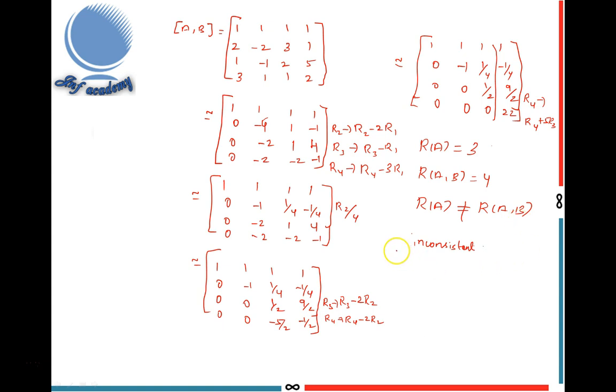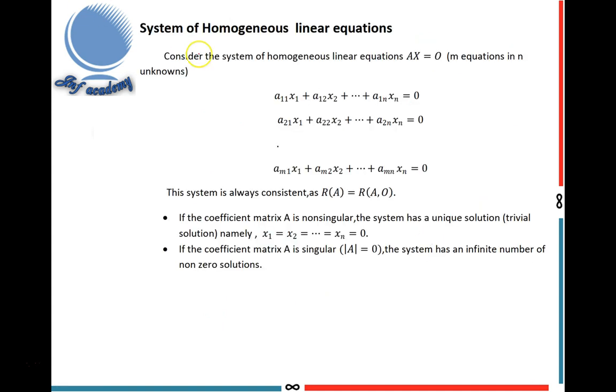This is one example. The similar way you can solve all the system of equations. Suppose you can get R of A equal to R of A comma B, then it has solution. Suppose R of A equal to R of A comma B equal to number of unknowns, here number of unknowns is 3, so it has a unique solution. Suppose less than n, then it has an infinite number of solutions. This is the procedure. Now let's move on to the system of homogeneous linear equations.